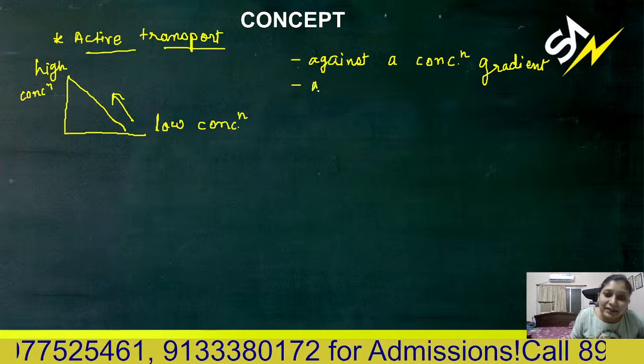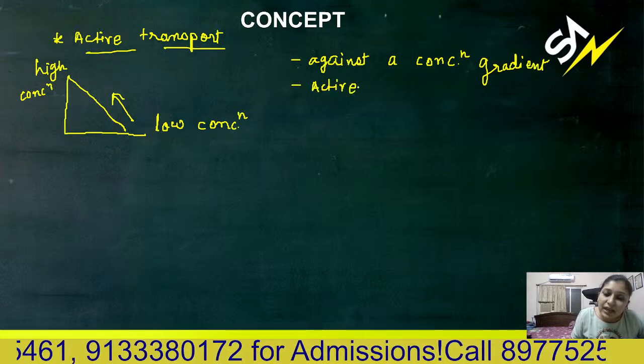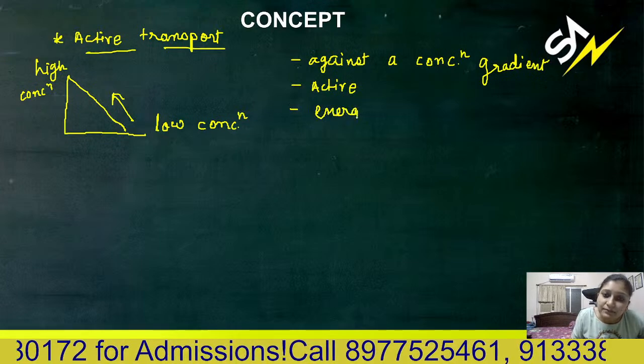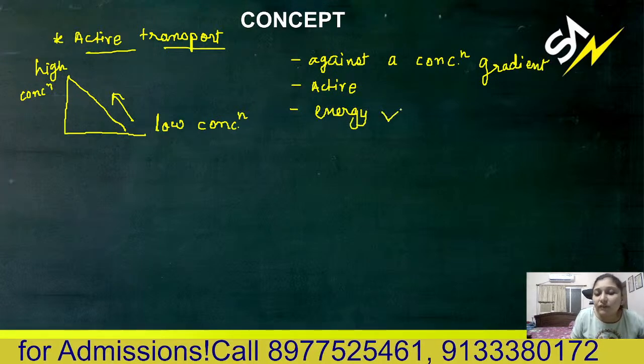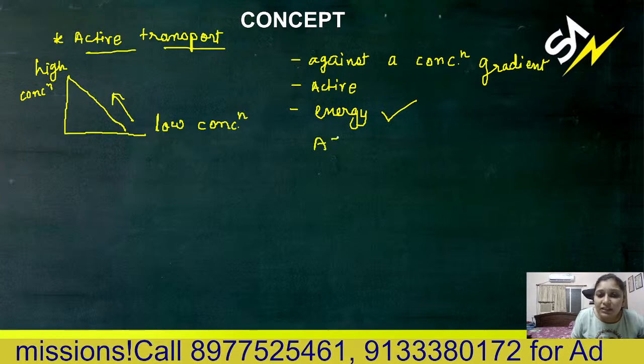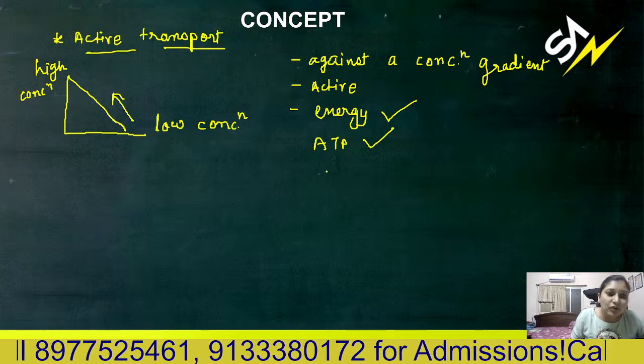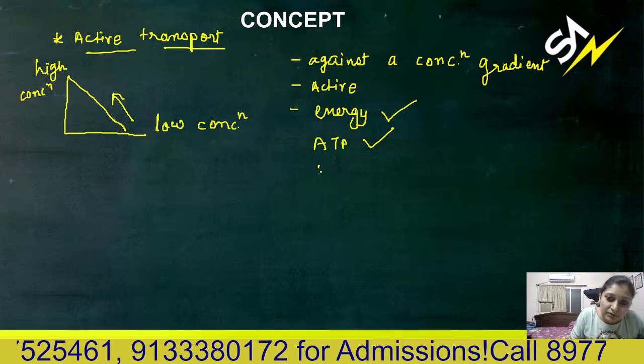Why is it called active? Because when anything is moving from low to high, you require energy for that. Energy is required, yes. That means ATP is required. So this is also known as uphill transport.